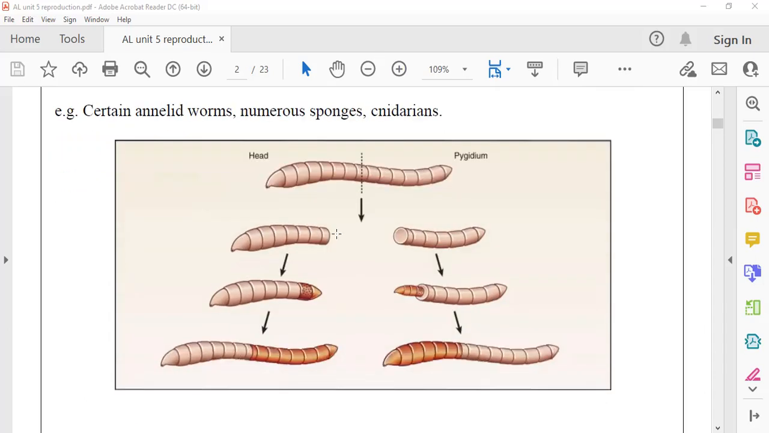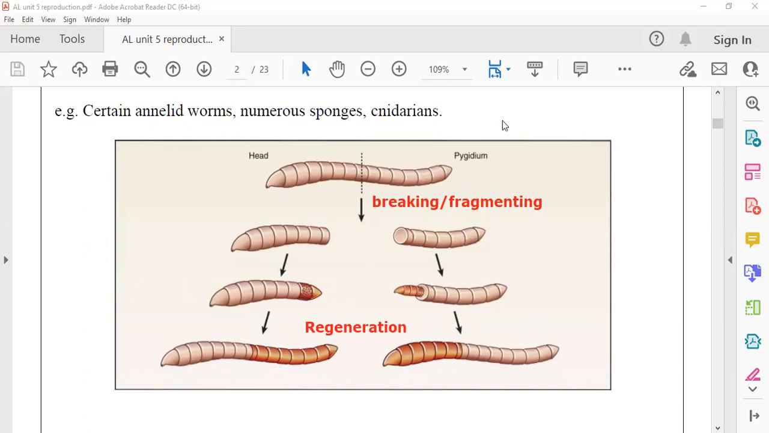Okay. So here you can see in the first picture, it is breaking. In the first portion, what's happening? It is breaking. After breaking, that is fragmenting. After fragmenting, what's happening? The rest of the pieces are growing. That is what we call regeneration. So this is a very good example, a simple picture to show you fragmentation.